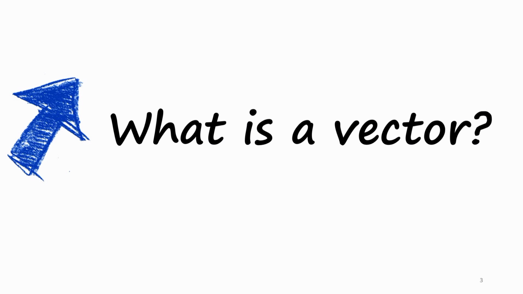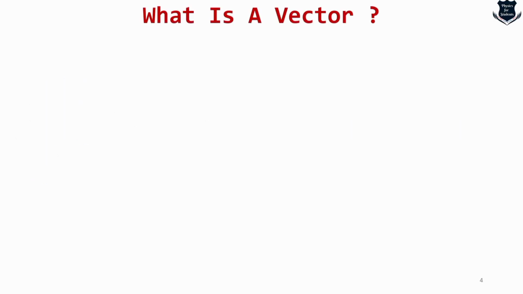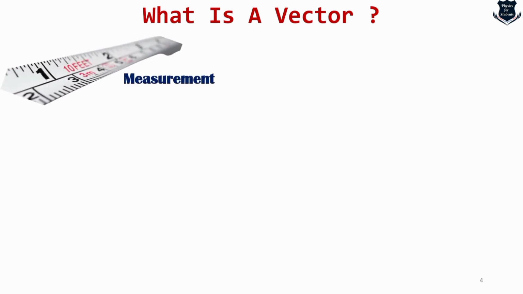So first let us understand what is a vector. Now, with the dawn of human civilization and with the advance of science and technology, the most important thing which mankind has ever designed is what is called measurement. We always try to measure, isn't it? We try to measure the velocity of the wind, we try to measure the temperature, we try to measure the way the car is moving, everything is being measured.